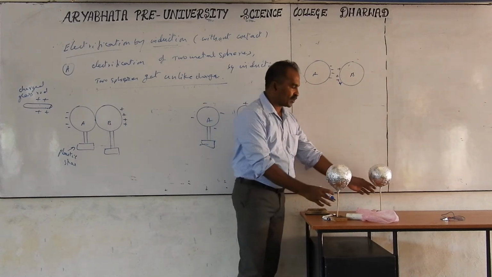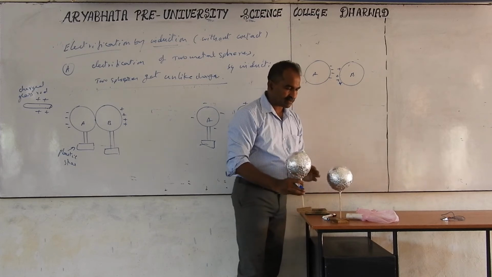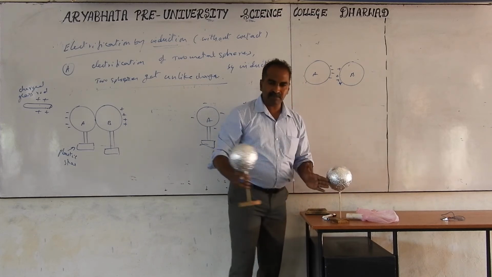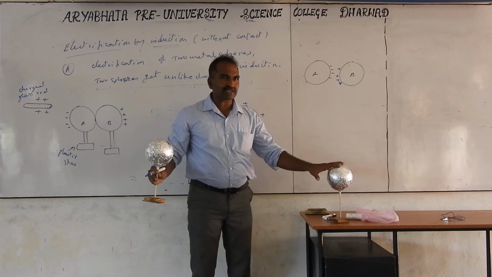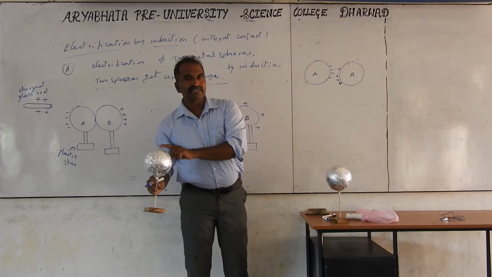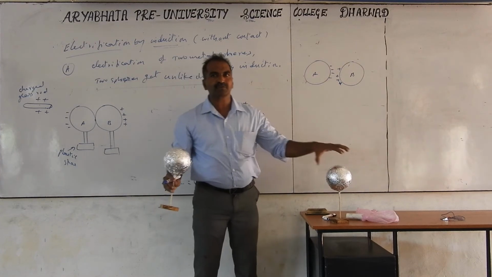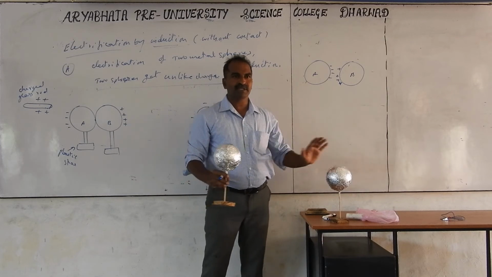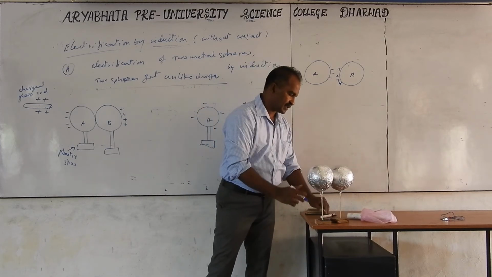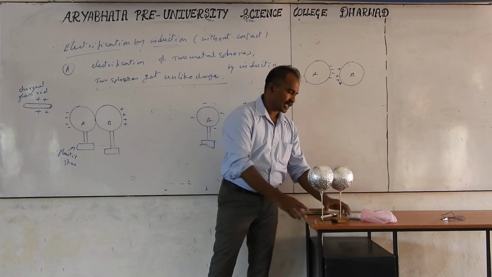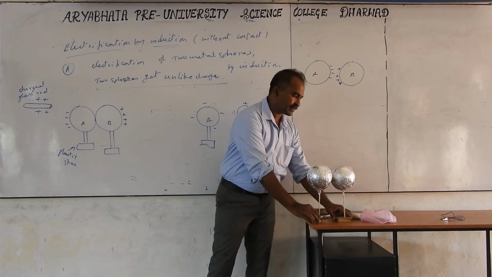If you keep two spheres close to each other, then the charges will rest plus here, minus here. If you keep a long distance, the influence of this charge will not be there on this much. In such cases, there is uniform distribution of the minus and uniform distribution of the plus. If you take this as spheres A and B, in this example, what you have to do is keep the two spheres in contact first.